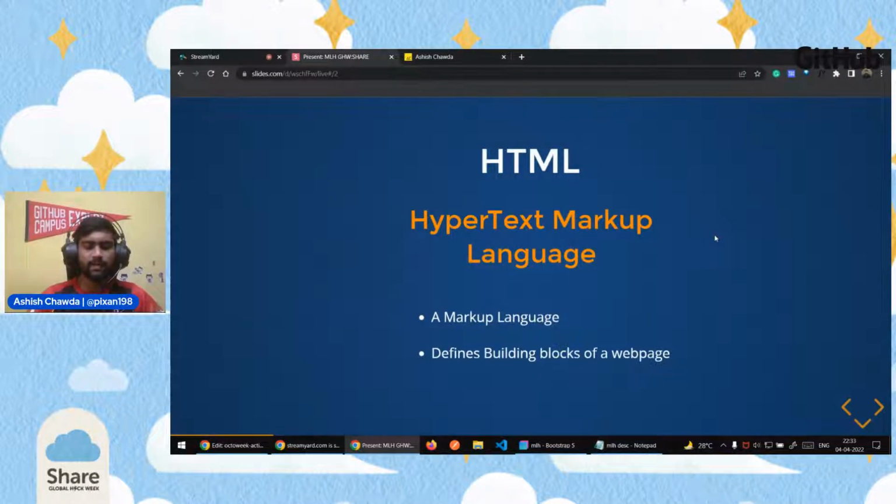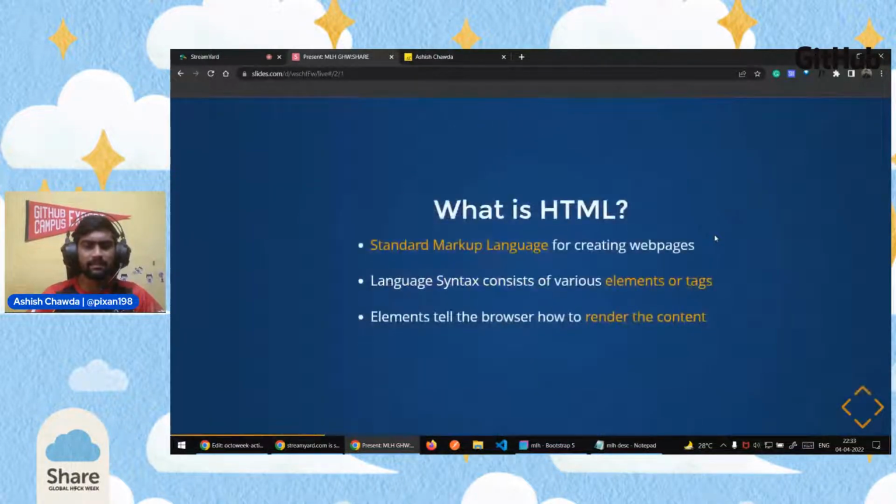HTML is the basic language which we use to write markup. It defines the building blocks of a web page, like what should be there: there should be a heading, there should be an image, there should be a video on the screen. These are the basic things we write using HTML, and it is the standard now. The current standard we are using is HTML5.